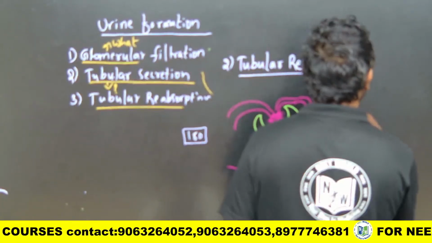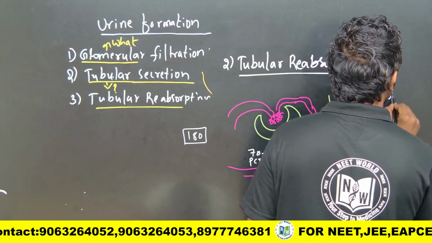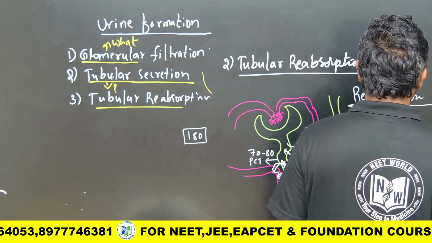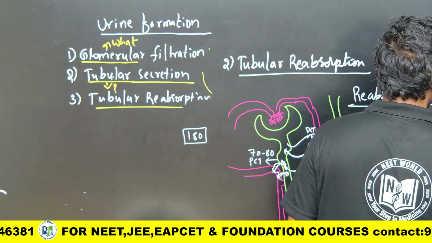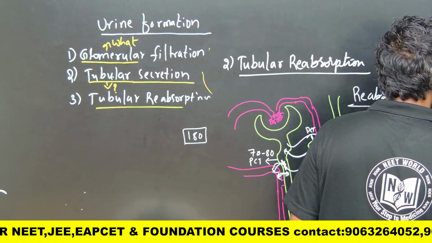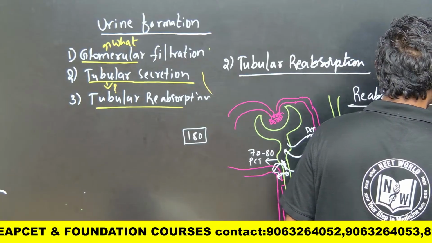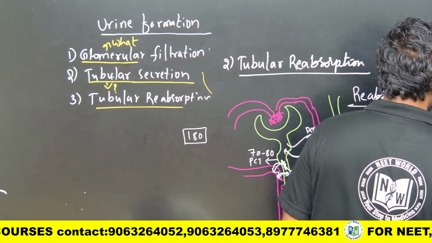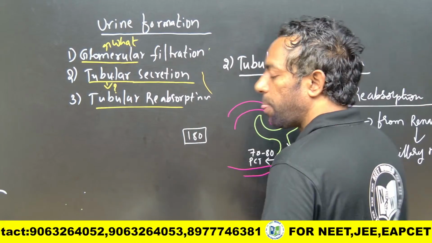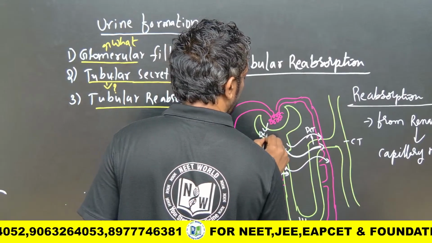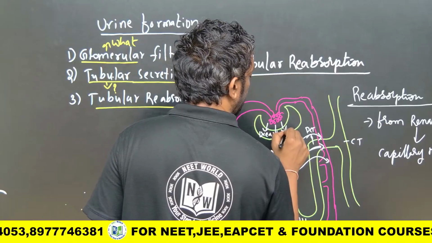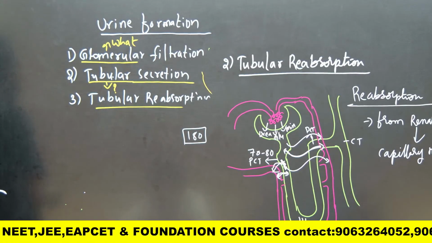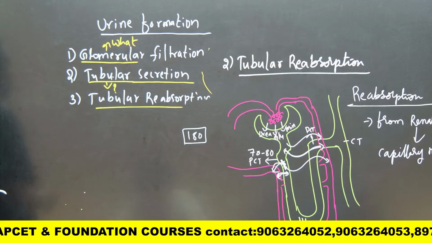The filtrate contains urea, glucose and other minerals like potassium, sodium, bicarbonates and hydrogen ions.